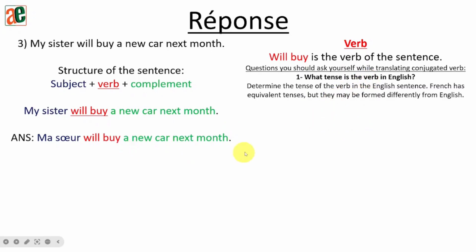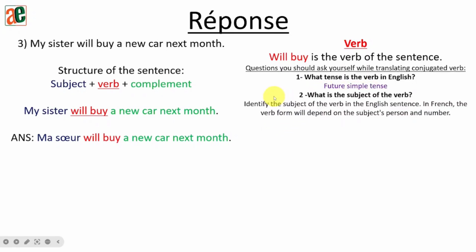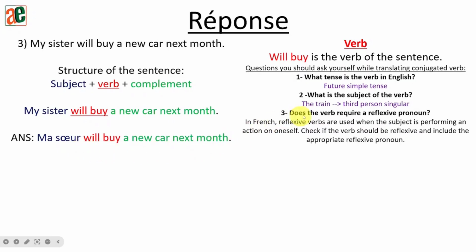So the given tense here, I think it's the future simple. Second question, what is the subject of the verb? So we are going to identify the subject of the verb to be able to apply the French rules according to that specific tense, following the agreement between that subject and the verb. So here we are talking about my sister. So I can replace my sister by she. So I think it will be third person singular.